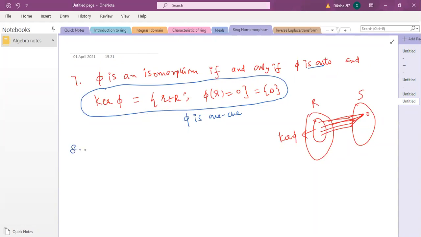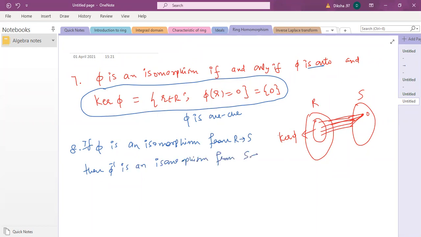And then we have the last property, that if phi is an isomorphism from R to S, then phi inverse is also an isomorphism from S to R. So it's very clear, क्योंकि आप किसी भी map, अब ये phi inverse यहाँ पे function का inverse की बात हो रही है, तो किसी भी function का inverse आप तभी define कर सकते हो जब वो 1-1 onto है. So it's already an isomorphism given, तो अब हम कह रहे हैं उसका जो inverse mapping होगी that is also going to be an isomorphism, but obviously from S to R. So phi will be R to S. So phi inverse will be defined from S to R. So if this is isomorphism, this is also isomorphism.